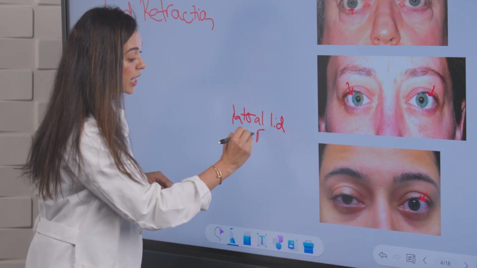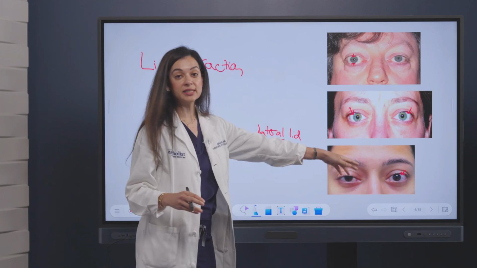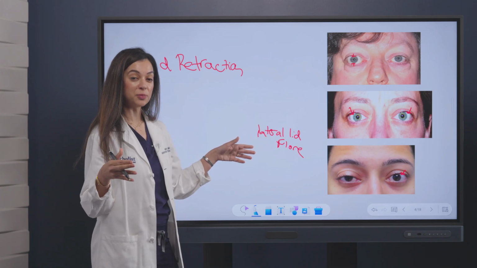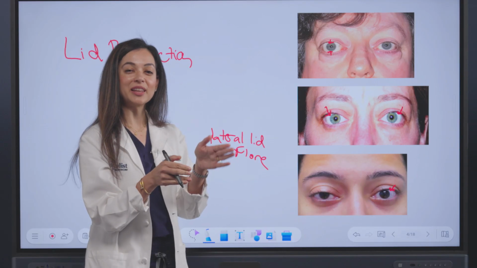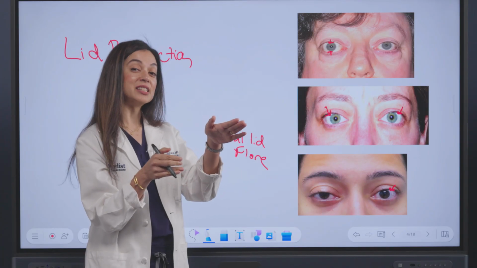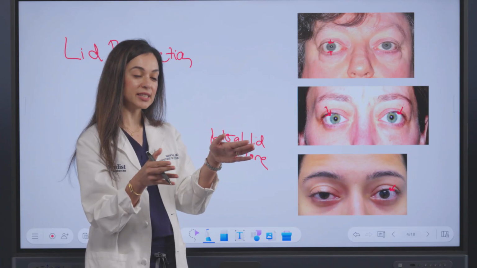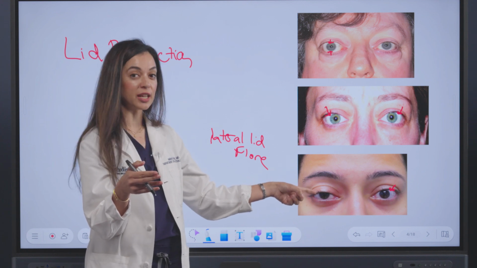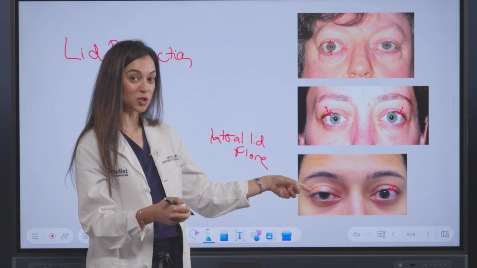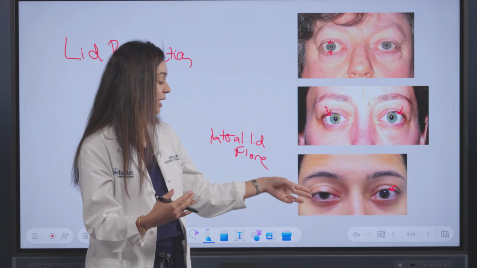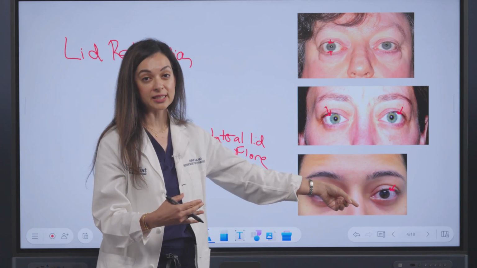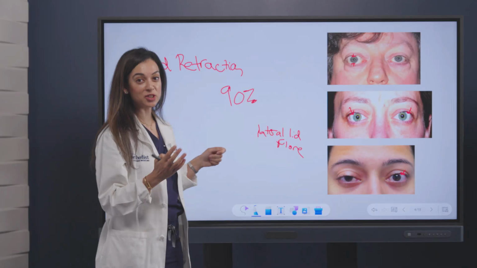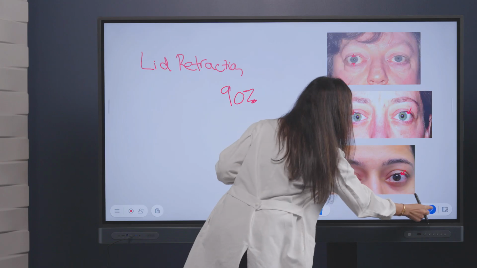And what's happening on the right side, because of Hering's law, each eye, we know, gets equal innervation from the brain. In Hering's law, we know that this left eye is getting the signal from the brain to relax. Well, the right eye gets that same signal to relax, and that's why this patient has ptosis here. So although she presented with a droopy eyelid, an eyelid lift really was not the treatment, but rather a workup for thyroid eye disease, which is indeed what she had. So eyelid retraction is the most common sign. 90% of patients with thyroid eye disease will present with this.